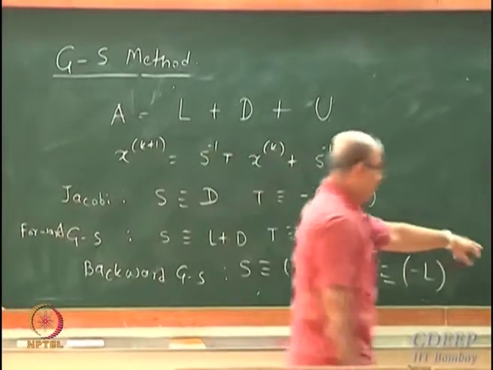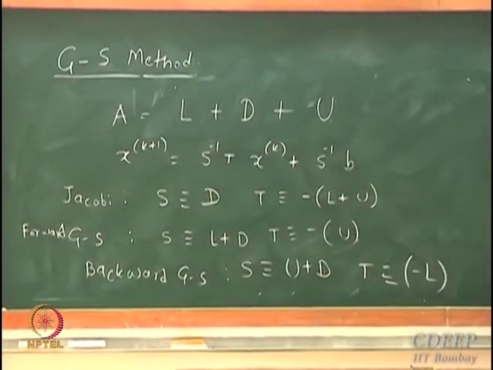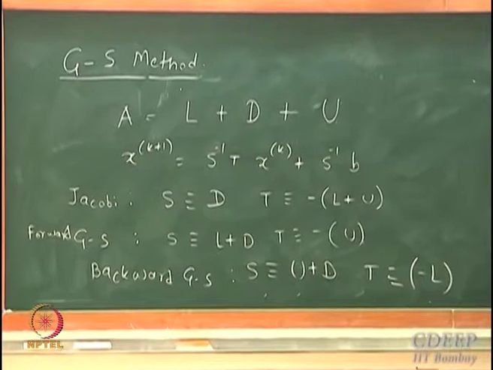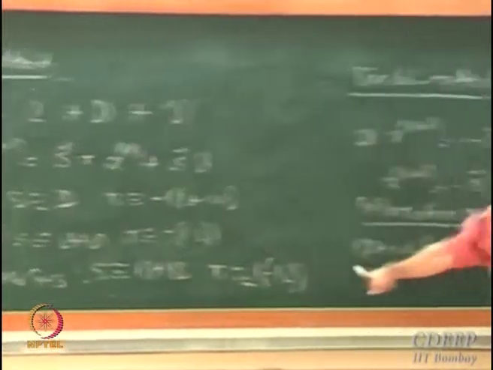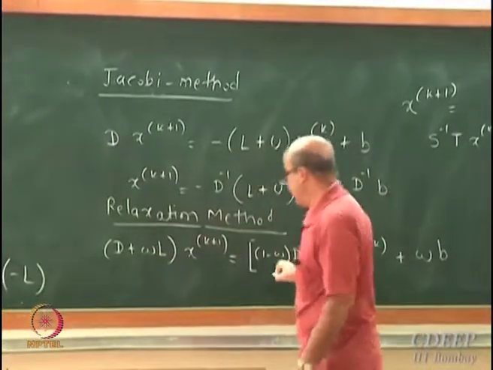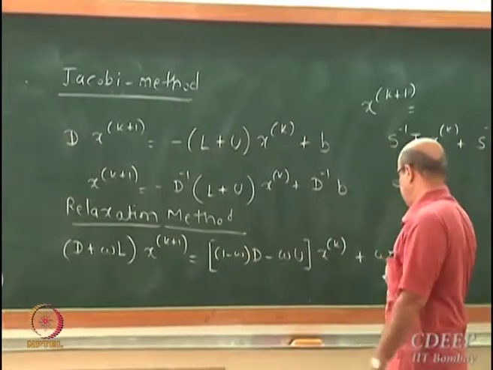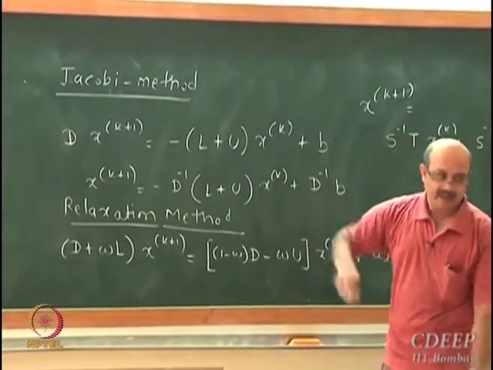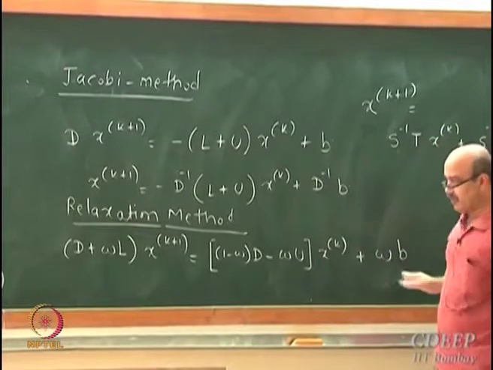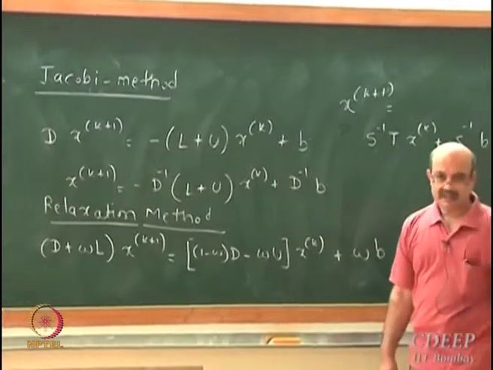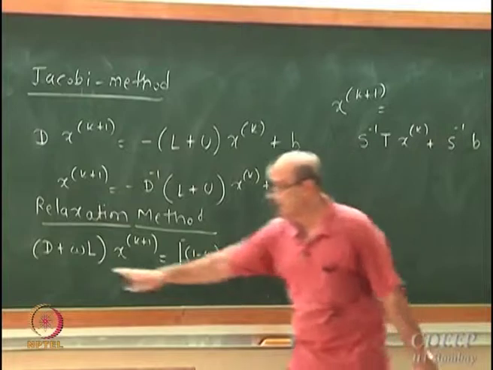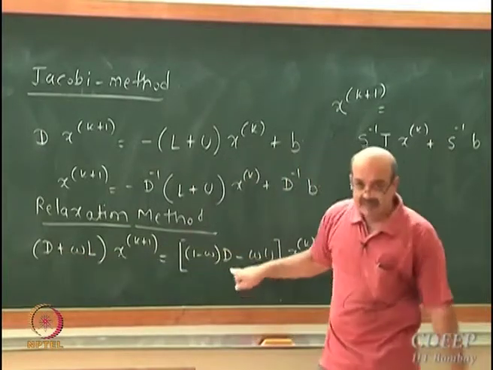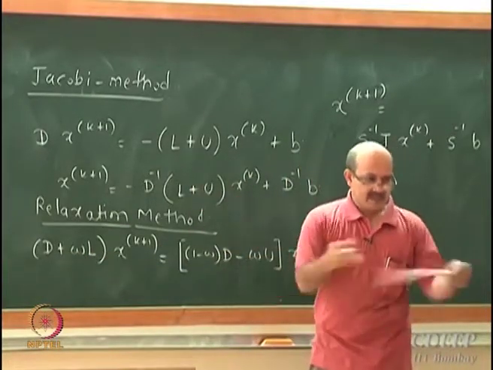In this case, the relaxation method, what is S? This will be the S matrix, this will be the T matrix. Actually you will probably have to divide everything by omega, and then you will get the S and T matrices, and then the same idea.